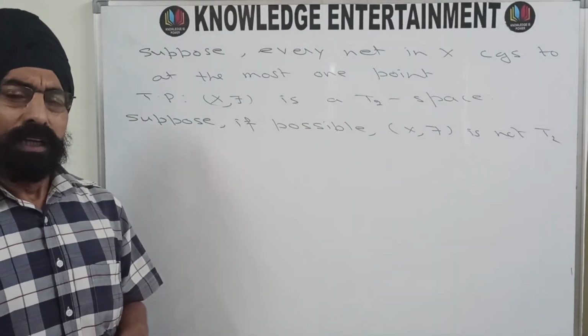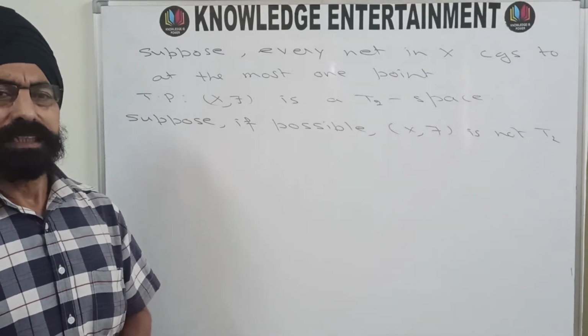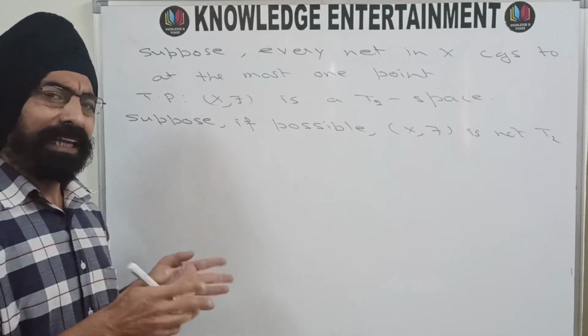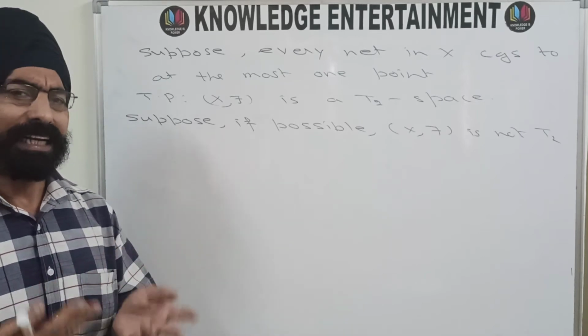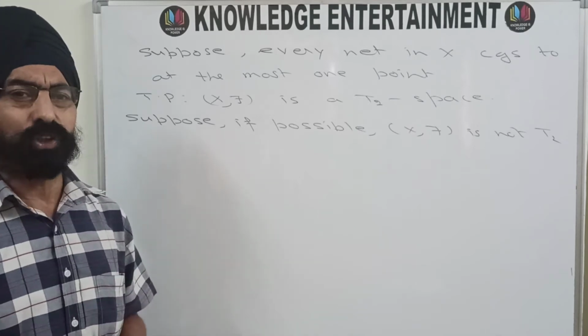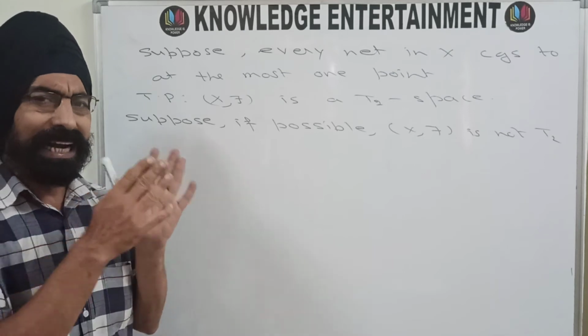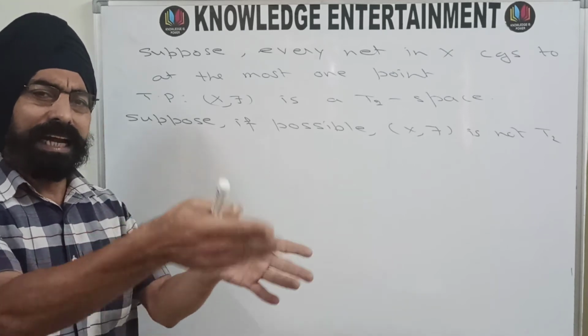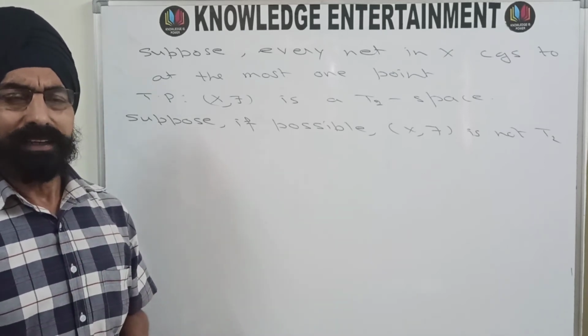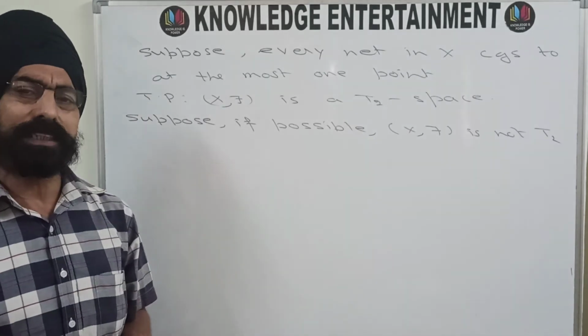Then if you take two distinct points X and Y, definitely every neighborhood of X will intersect every neighborhood of Y, because if even a single neighborhood of X is not intersecting one particular neighborhood of Y, then that N intersection M will become phi, and that will make the space Hausdorff, and we have supposed that the space is not Hausdorff.